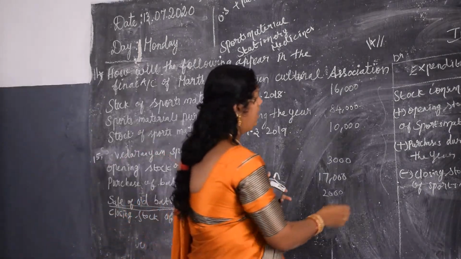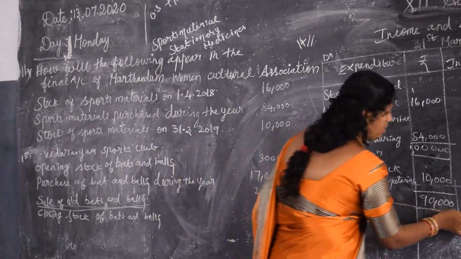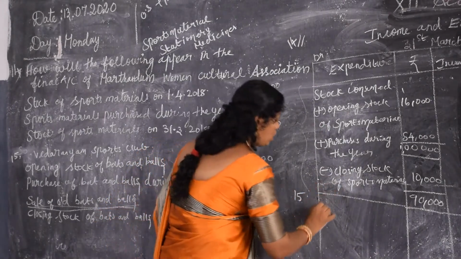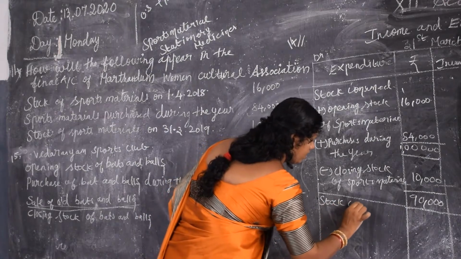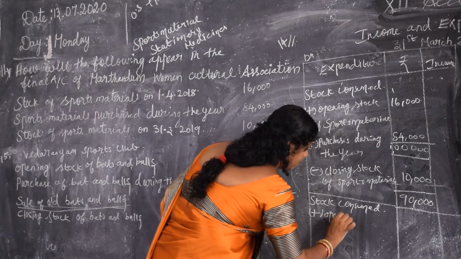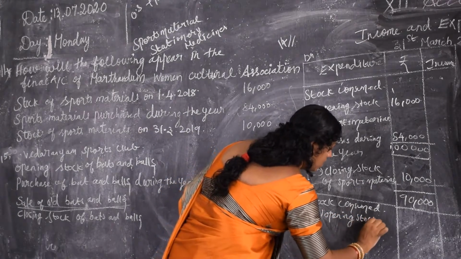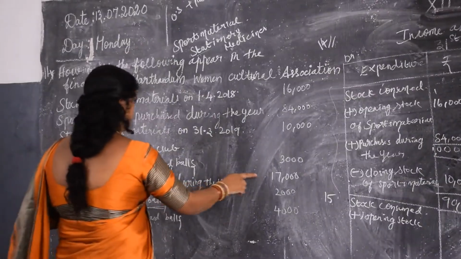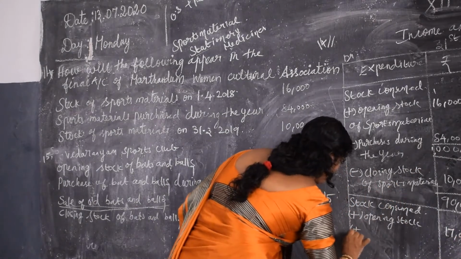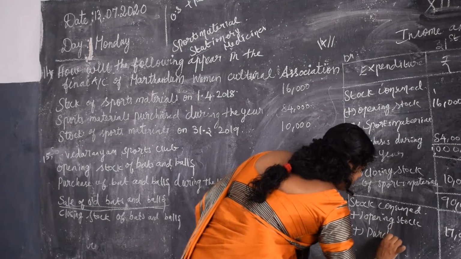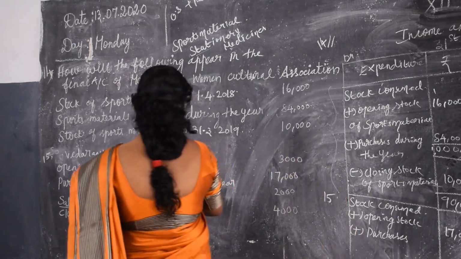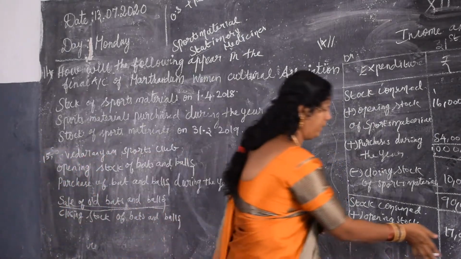Yes, in this sum itself, I am working out. Note it down. 15th sum. Stock consumed. There is no stock consumed. So in this, add the opening stock. What is the opening stock of the sports materials? That is 17,000. Then you are going to add the purchases. Our purchases is 2,000.